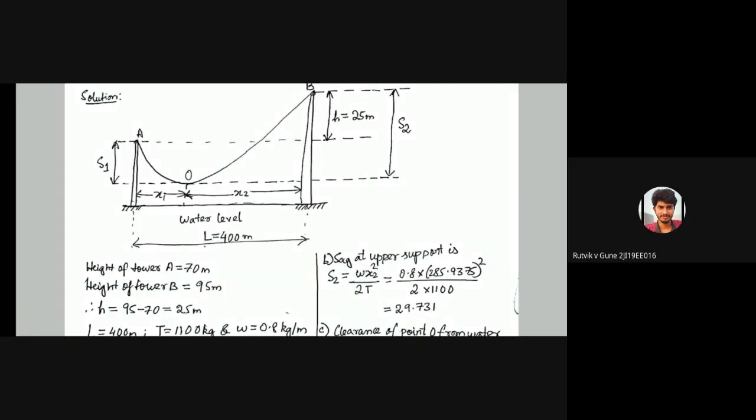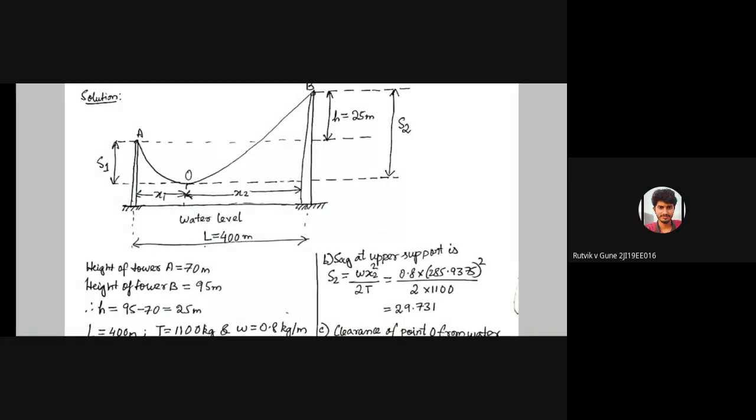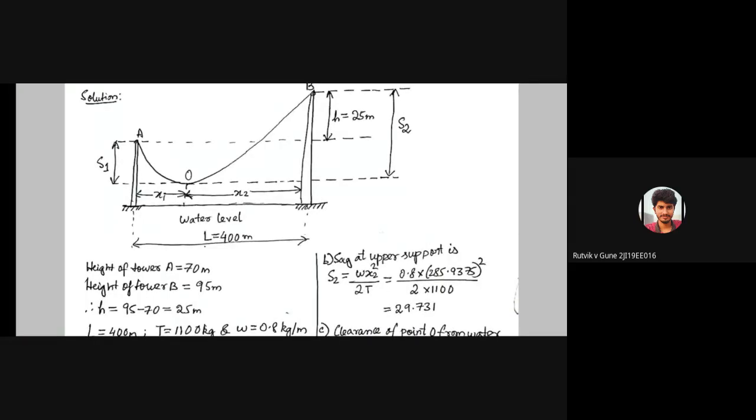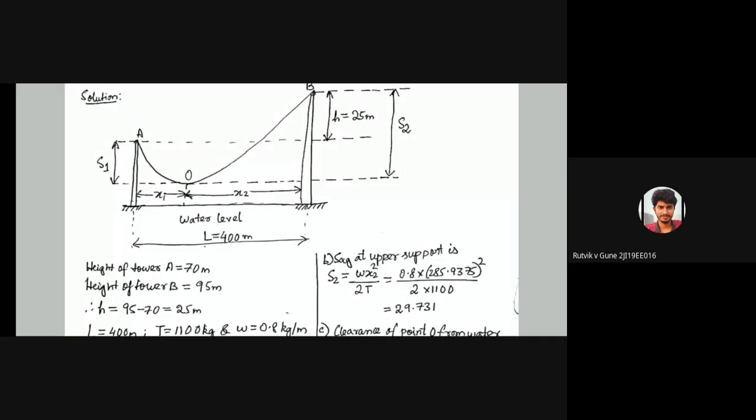Now they can ask anything. The clearance they have asked is the clearance from O. The lowest point is O of the conductor, so obviously the clearance has to be calculated from O. Now suppose they do not ask from O. They can ask from any point, suppose P. The coordinates will be given or something else will be given, and from there you have to calculate the clearance. So that is why it is important to know the concept of clearance.